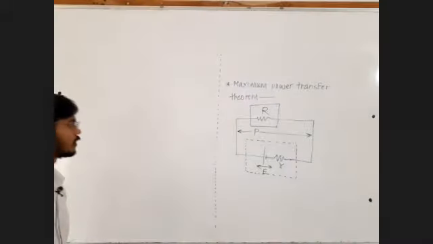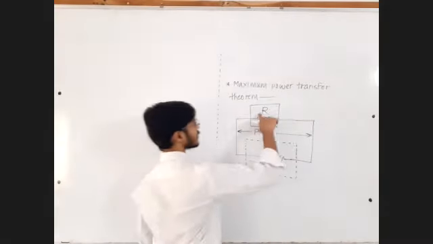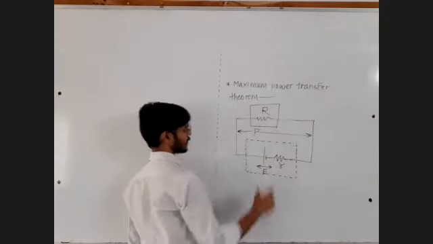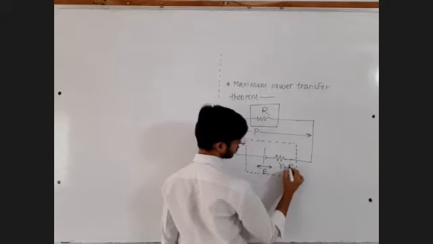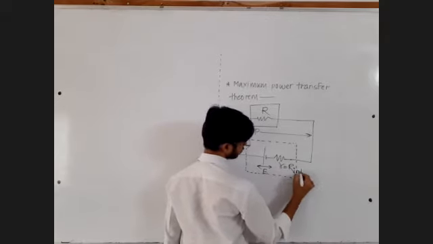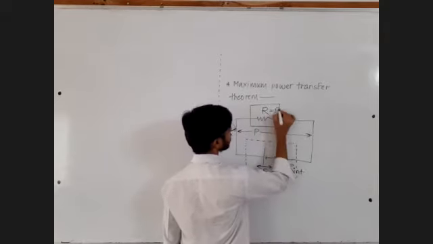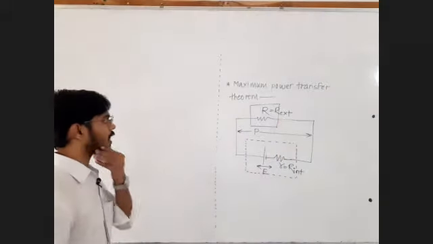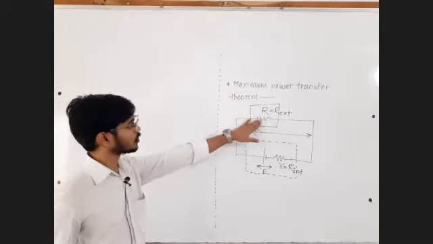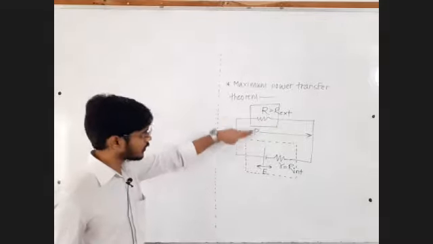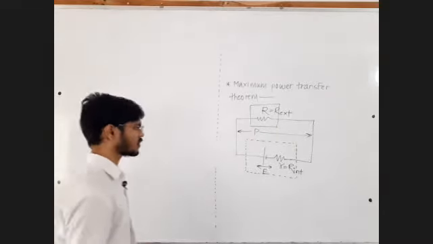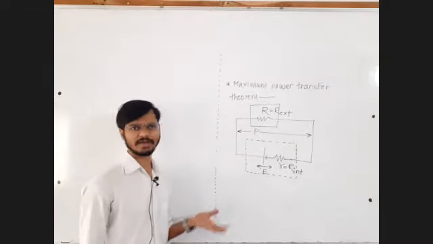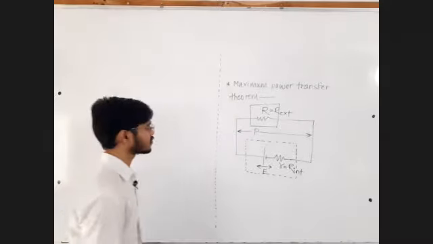Can I write it as the power transferred to this external apparatus? Let us call this R internal. Let us call this R external. We want the power delivered to this external apparatus to be maximum. So it's a simple maxima-minima problem in derivatives. Let's try to understand.